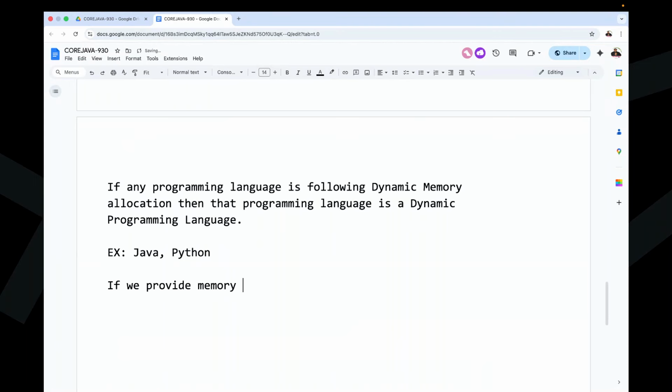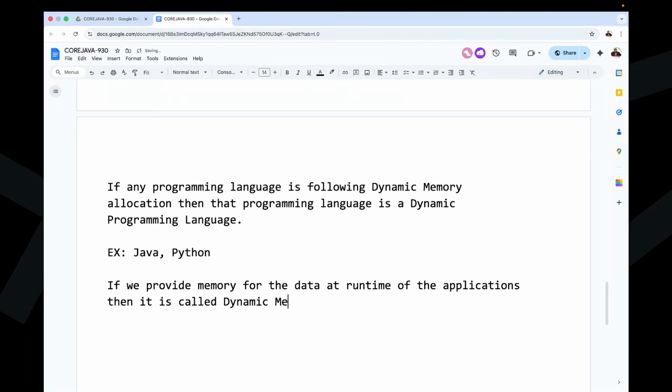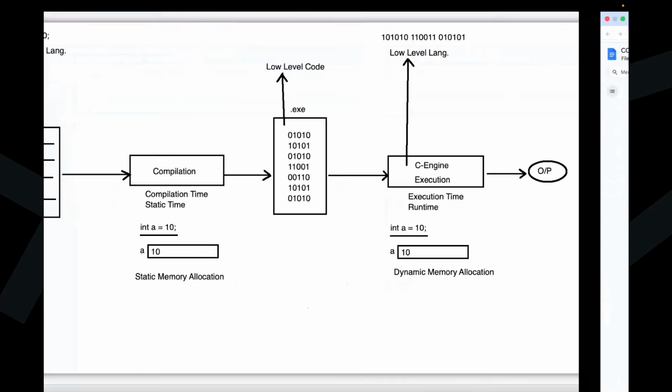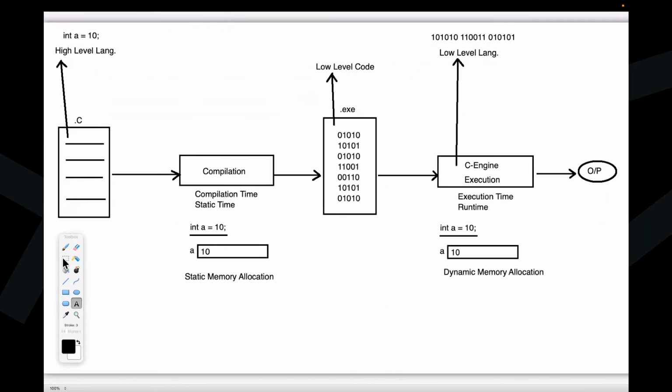If we provide memory for the data at the runtime of the applications, then it is called dynamic memory allocation. Now here I want to provide the diagram here. Whatever the diagram I prepared now, as is the diagram.